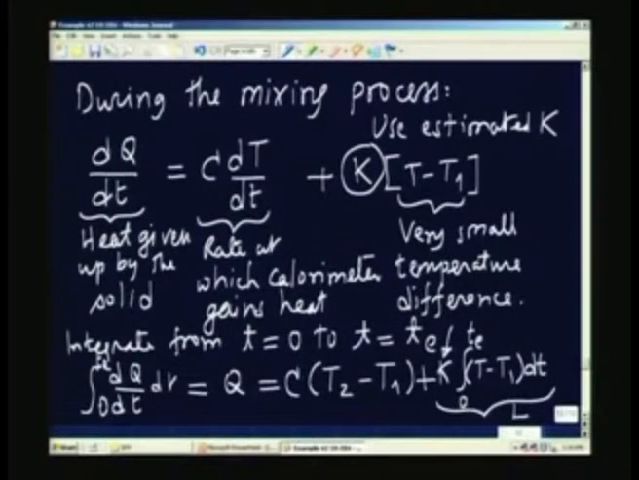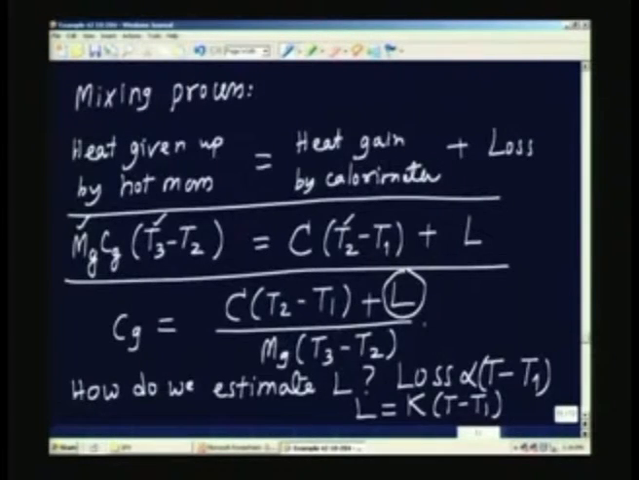The left hand side is Q, and this integral multiplied by K is nothing but the loss. If I go back to the earlier expression and substitute for L here, the integral K multiplied by the integral of T minus T1, I get the value of the specific heat of the glass beads in this particular problem.